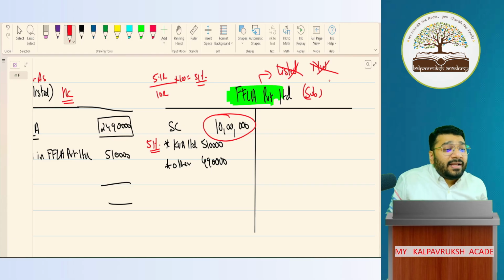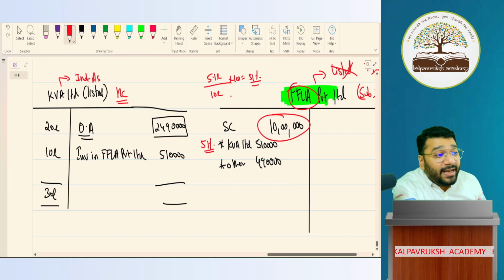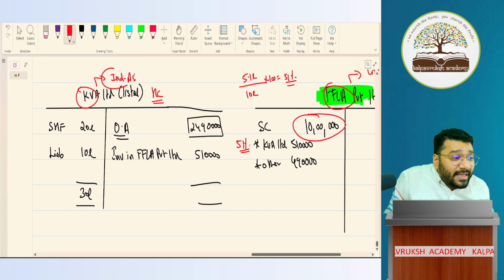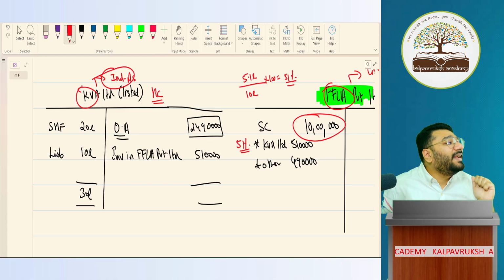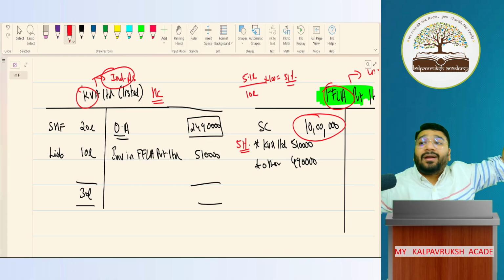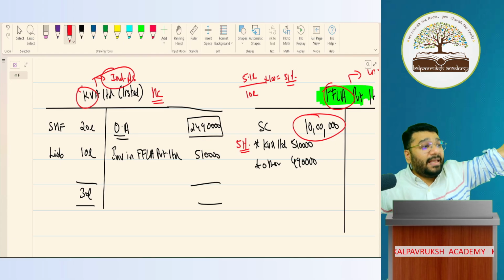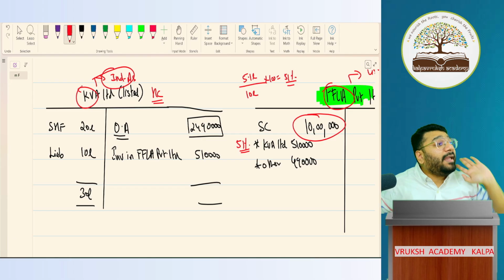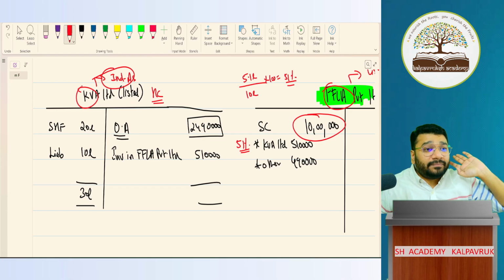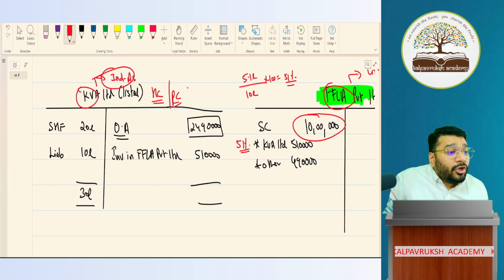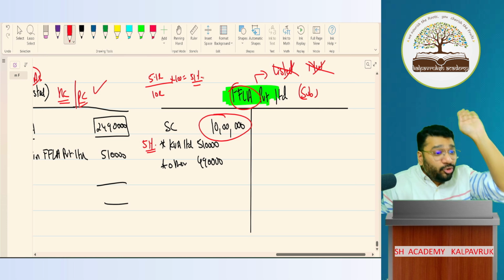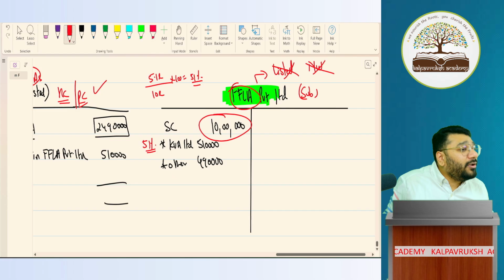But since FFLA is the subsidiary of the holding company on which Ind AS is applicable, since my holding company is applying Ind AS, I also now have to apply Ind AS. If the parent is applying Ind AS, even the kids have to apply Ind AS. Holding company's another name is parent company. Parent is not my invention; in law, they say that holding company's another name is parent company. So if the parent is applying Ind AS, the subsidiary has no choice. You also have to apply Ind AS. Got it?